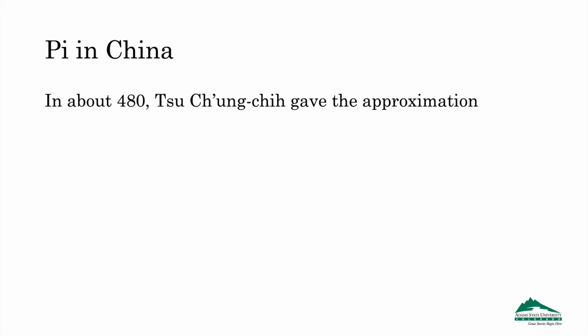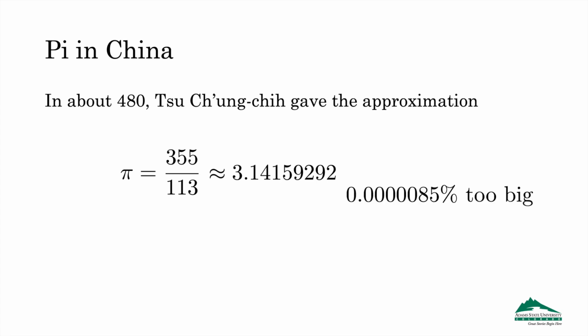In about the year 480, a Chinese mathematician named Zu Chongzhi gave the remarkable approximation 355 over 113, which in decimal looks like this. In addition to its clever and easy to remember pattern, it is astonishingly close to the real thing.